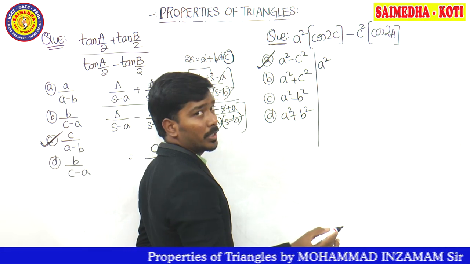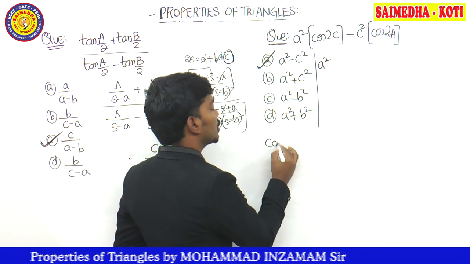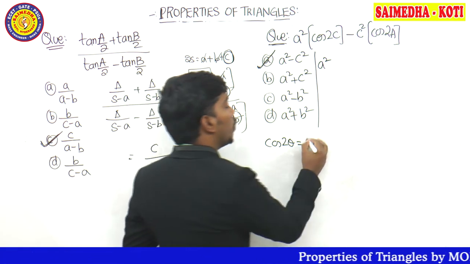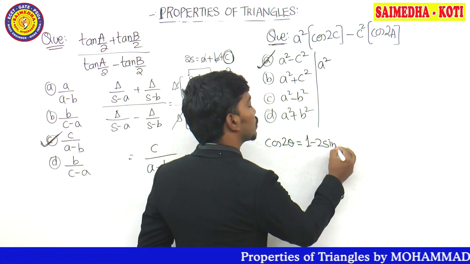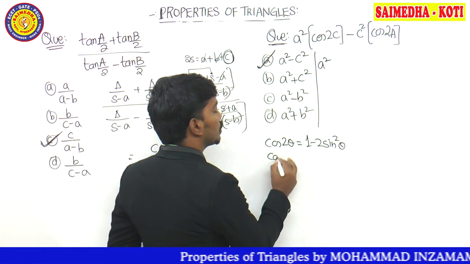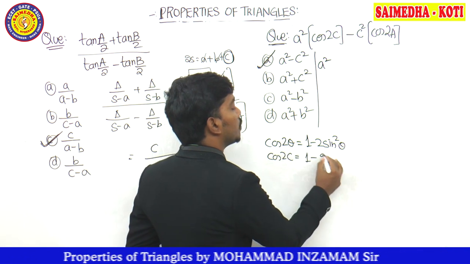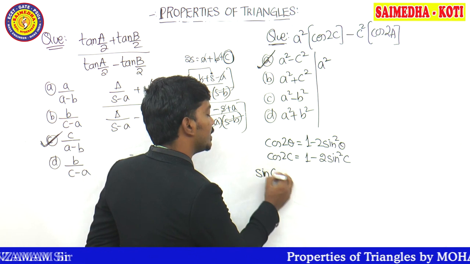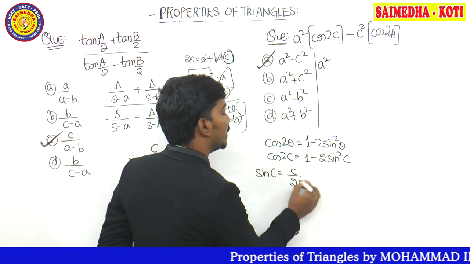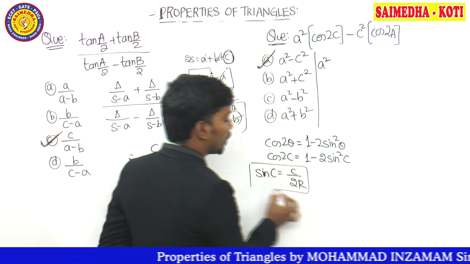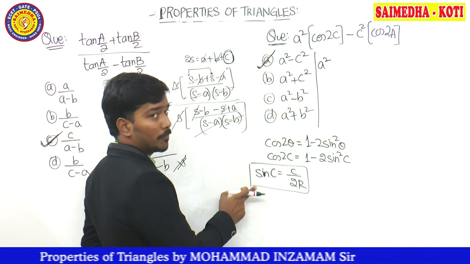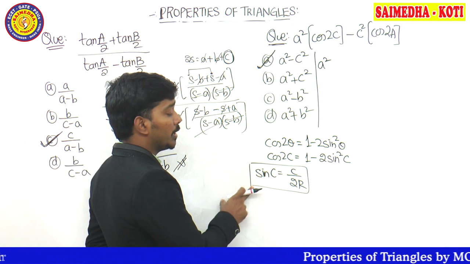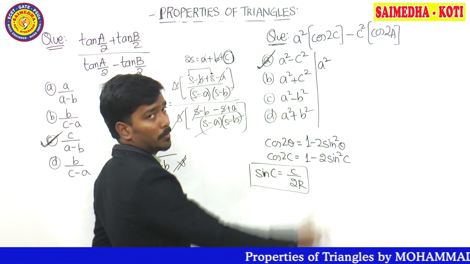Cos 2 theta can be written in terms of sine. That is cos 2 theta is equal to, what's the formula for cos 2 theta in terms of sine? 1 minus 2 sine square theta. So what's the formula for cos 2c now? Cos 2c is equal to 1 minus 2 sine square c. What is the formula for sine c? Sine c is equal to c divided by 2r. And people who don't know the formula, I am writing every single formula over the board, guys. Pause the video, note it down, remember it, and again try the problem on your own.